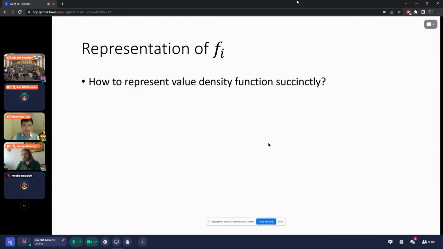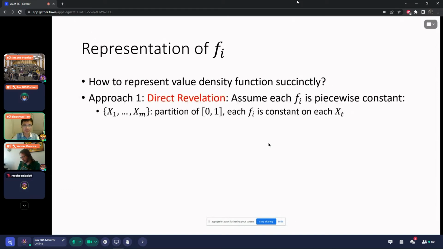From the computer scientist's point of view, there's a problem when we come to the representation of f_i. How can we represent an arbitrary real function succinctly? Traditionally, there are two different approaches to handle this issue. The first one, we adopt the direct revelation, which is what I defined previously. Just take the n functions as input and output, but we make some special assumptions on the value density function. A typical one would be that f_i is piecewise constant, which means that the cake can be partitioned into many intervals, such that f_i is a constant on each of these intervals.